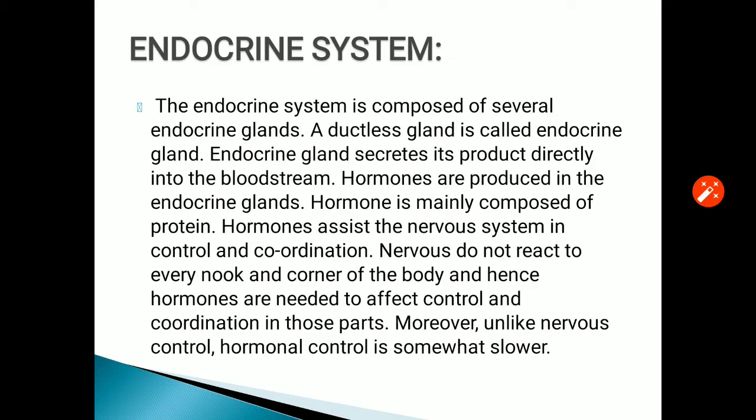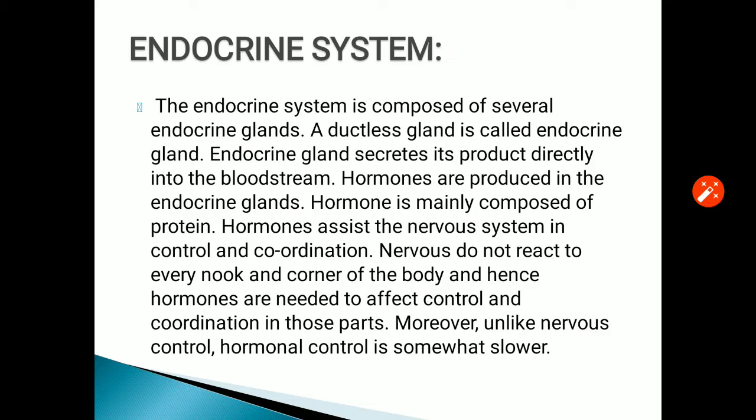Now, about the slide. The endocrine system is composed of several endocrine glands. A ductless gland is called endocrine gland. Endocrine gland secretes its product directly into the bloodstream. Hormones are produced in the endocrine glands. That means the secretion which is secreted by the endocrine gland is called as hormone.